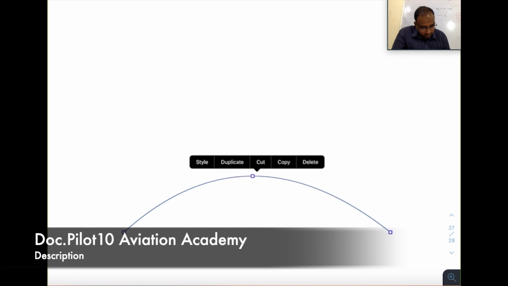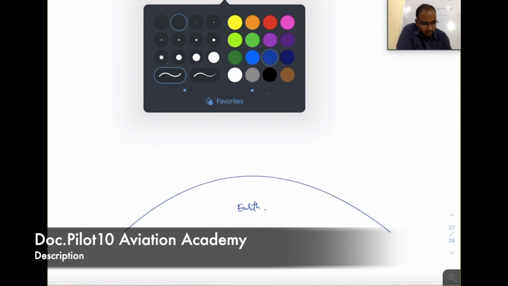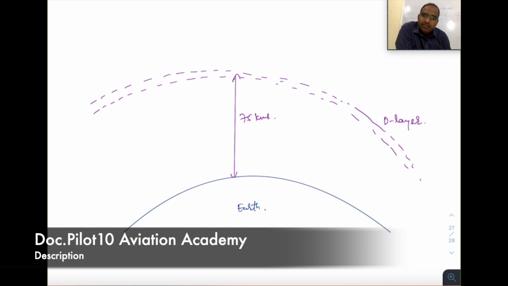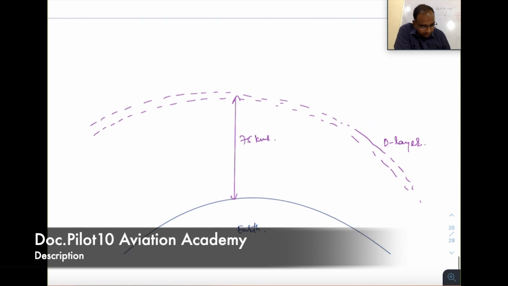Say this is Earth again. Ionosphere exists in three layers. First layer is called the D layer. It is thin, not very thick. This layer is called the D layer. It exists at a height of 75 kilometers. See, all these are questions in the DGCA navigation exam. So pay attention if you are going for the exam.